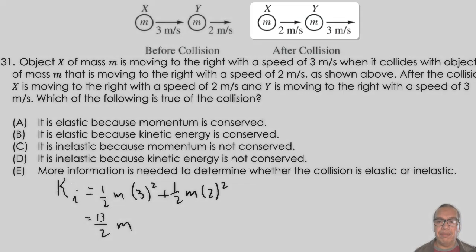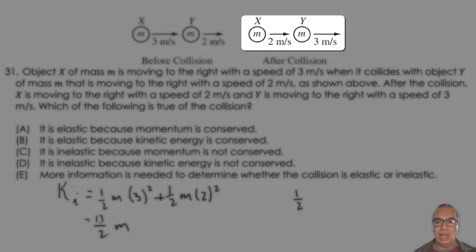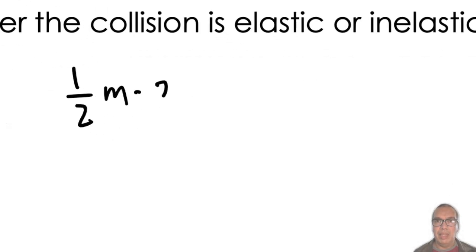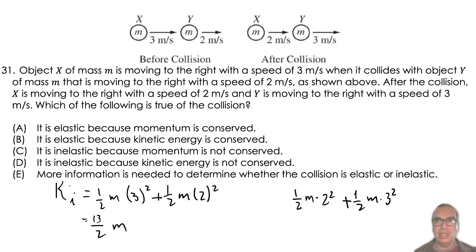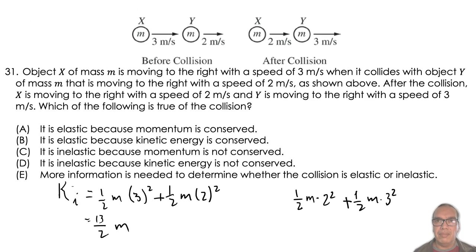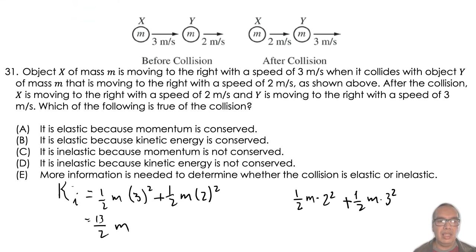A quick check of the final situation reveals that the speeds are the same. They are simply switched between objects. Thus, we must have the same kinetic energy. This is the very definition of an elastic collision. The statement that relates these two ideas is presented in option B.